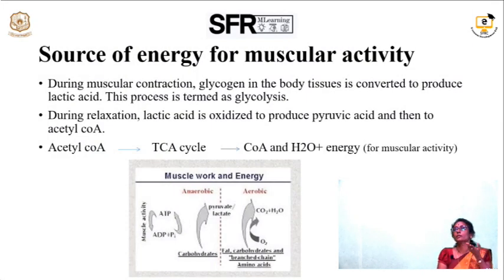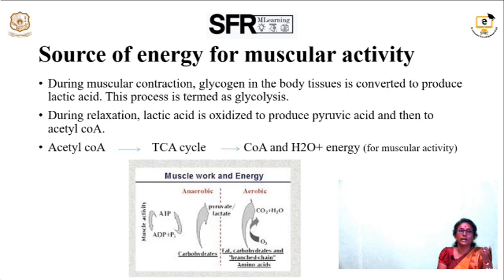Source of energy for muscular activity. As we said, the carbohydrates will be stored in the form of glycogen in the muscles. Muscular activity requires a certain amount of energy as a physical activity. In muscular contraction, the glycogen in the body tissues is converted into pyruvic acid and lactic acid. Oxygen is required for muscular activity and energy is also required. The muscles use muscle glycogen for energy.